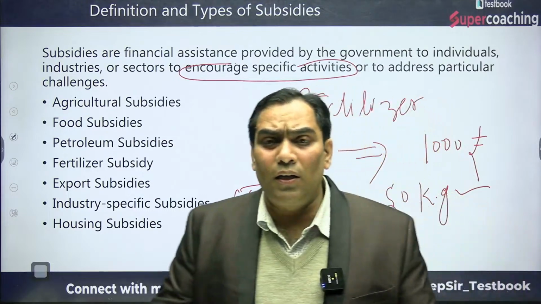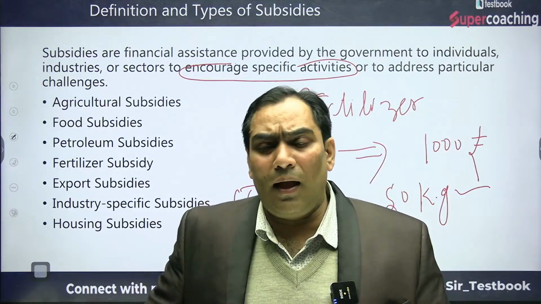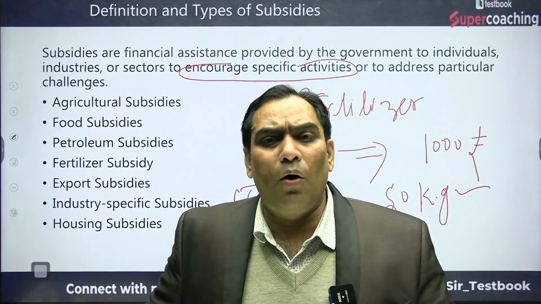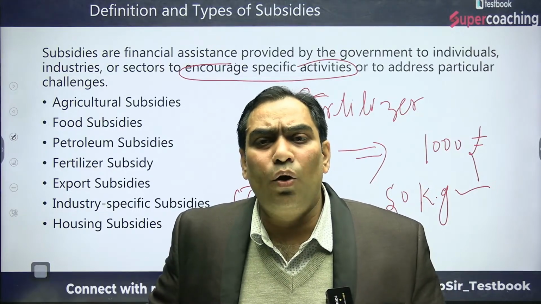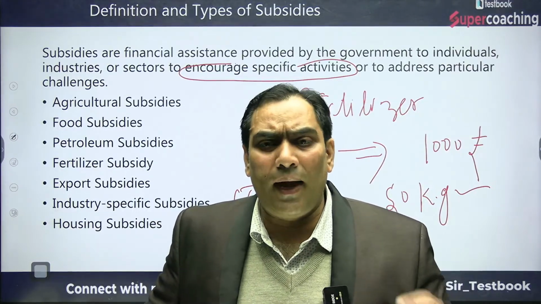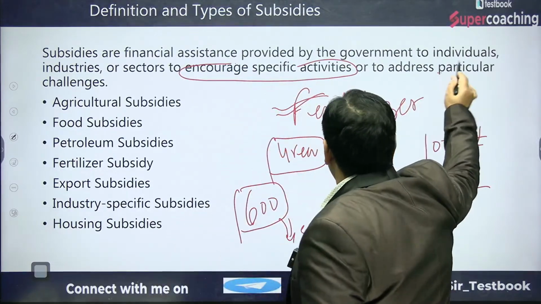It is going to increase the cost of production of the farmers. So just to address the challenge of low production, the government of India helps the farmers by providing the fertilizer subsidy. That is nothing but addressing a particular challenge.